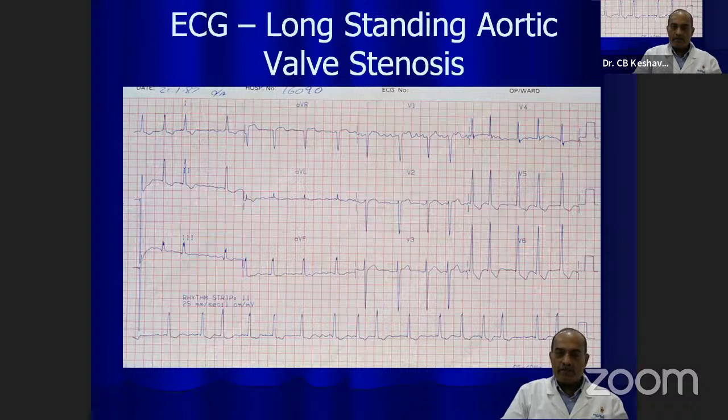So this is the ECG of a patient with long-standing aortic valve stenosis. You see that the patient's rhythm has changed. What has happened? The patient has developed atrial fibrillation. He has developed an irregular pulse, irregular heart contractions. And this is atrial fibrillation. Fine fibrillary waves can be seen here. It can be seen in V1.